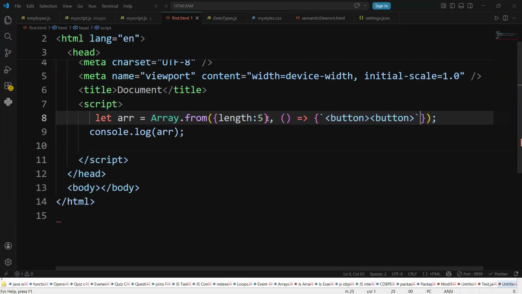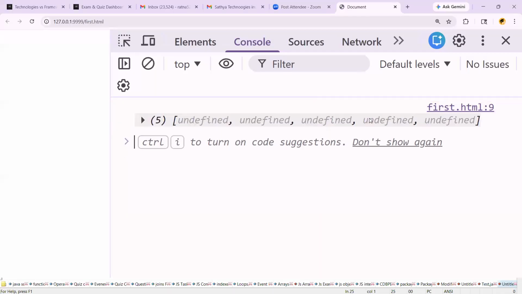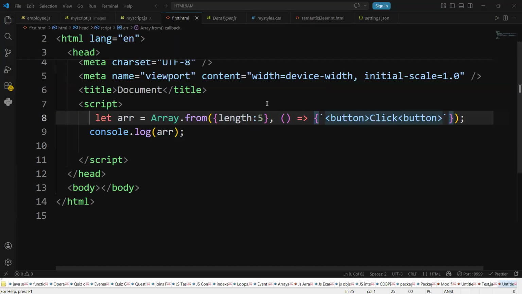This is called backticks. I want how many? 5. What logic do you want for 5? That logic I specify. What logic have I written here? Button click. Actually, the button should be displayed in the browser, right? Not in the console.